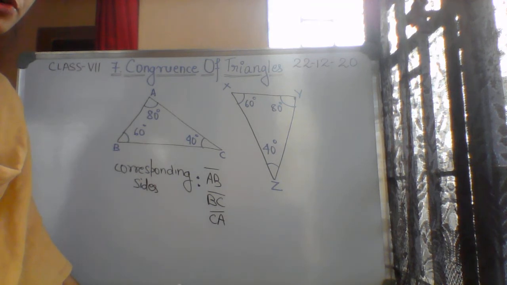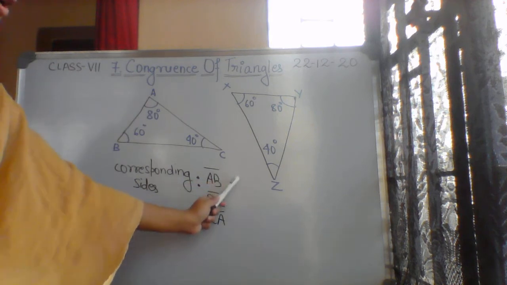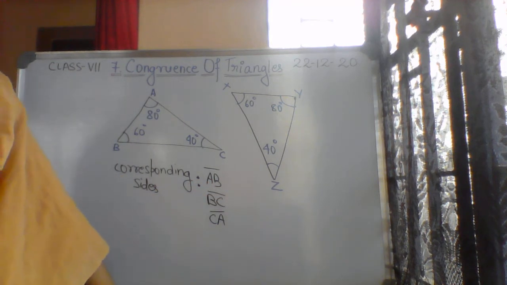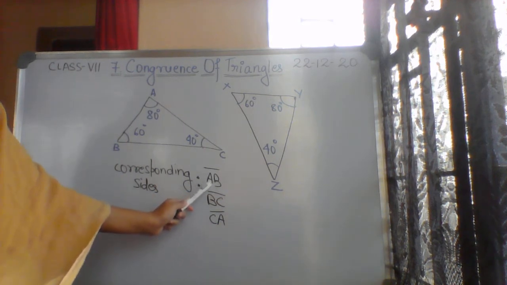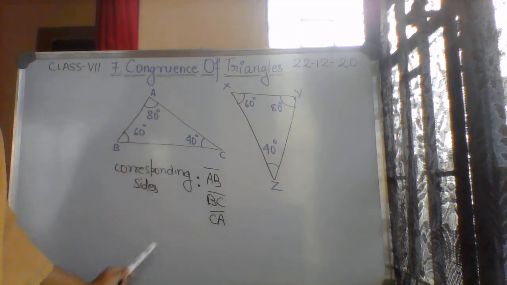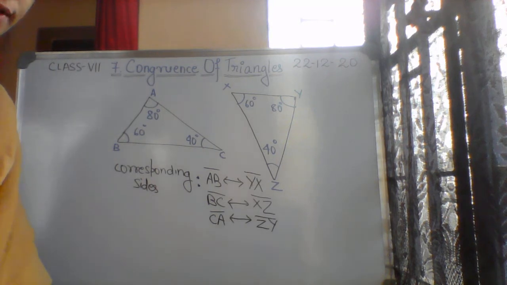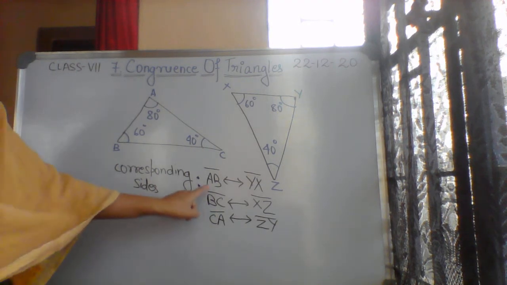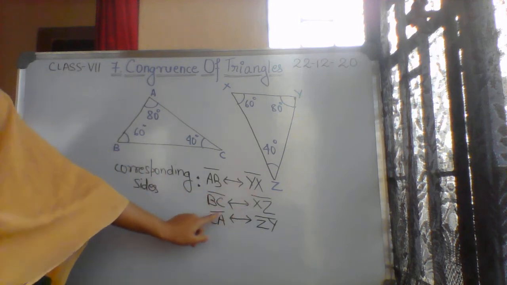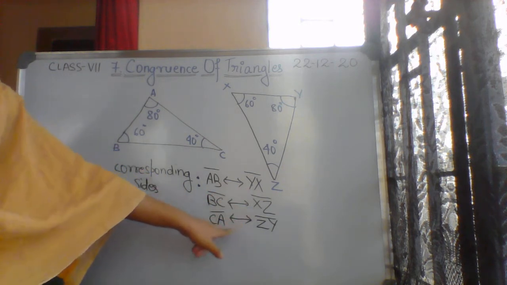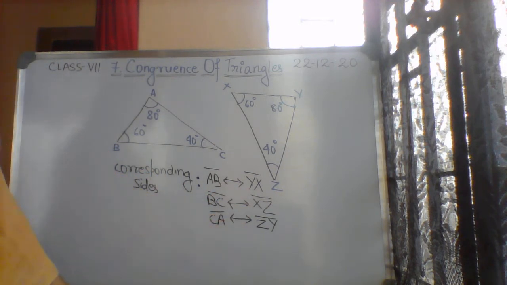Now all of you pause the videos and write down the corresponding side for this line segment AB, BC and CA of the triangle ABC. Pause the video and write and then match with my answer. Okay, done. So AB corresponding to YX, BC corresponding to XZ and CA corresponding to ZY.